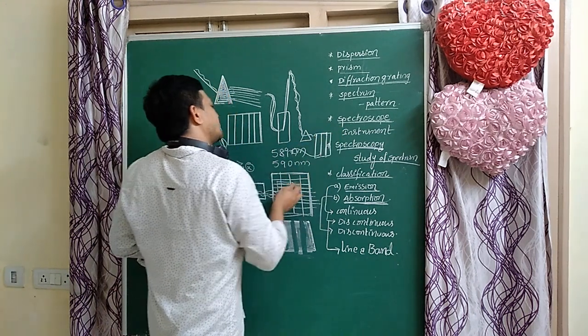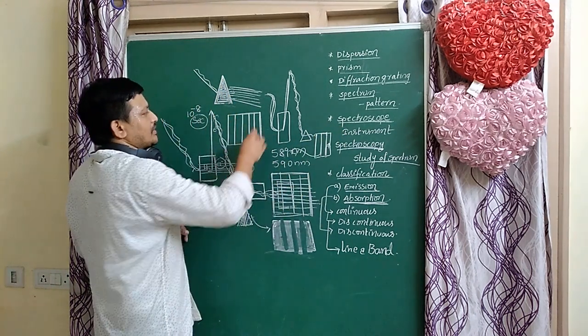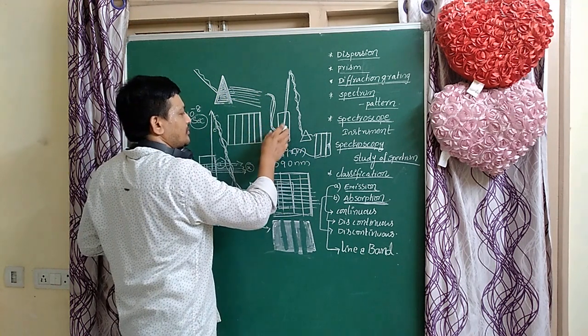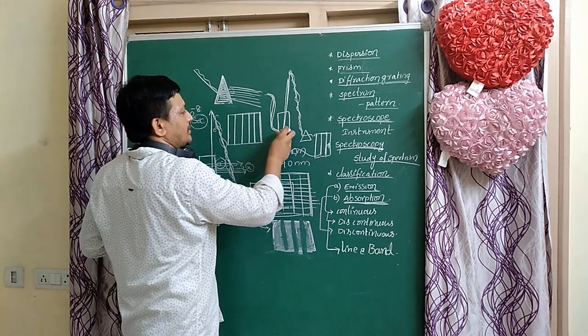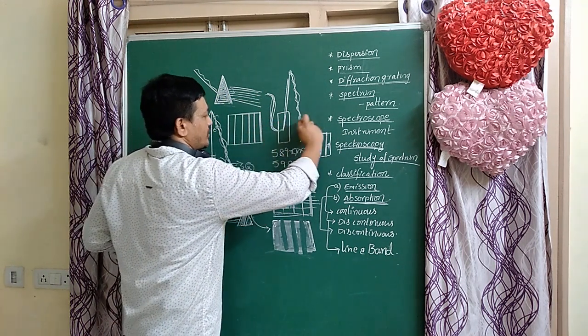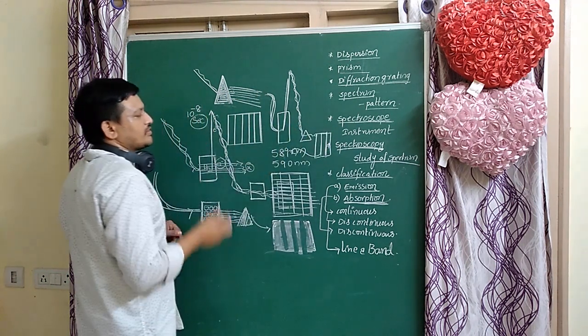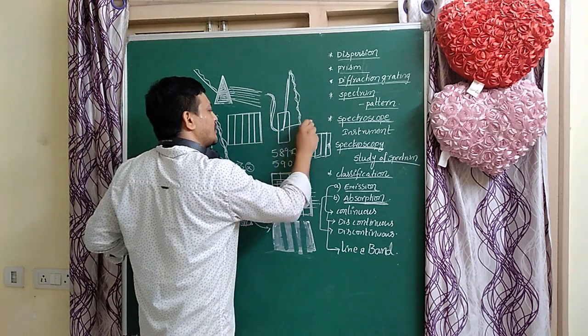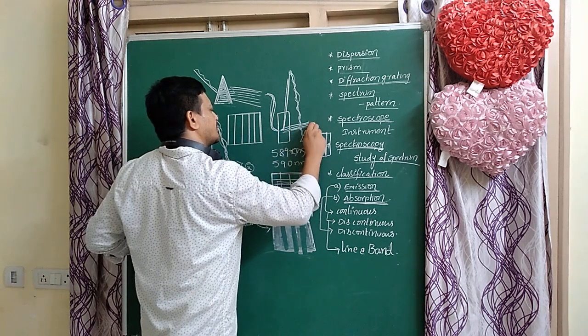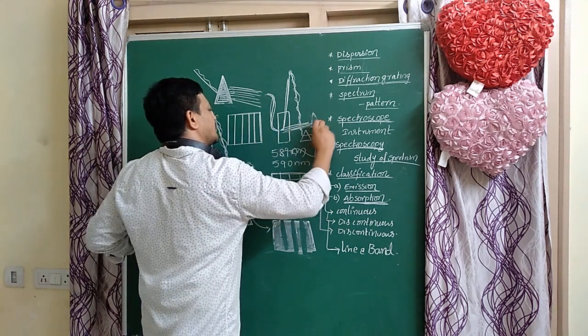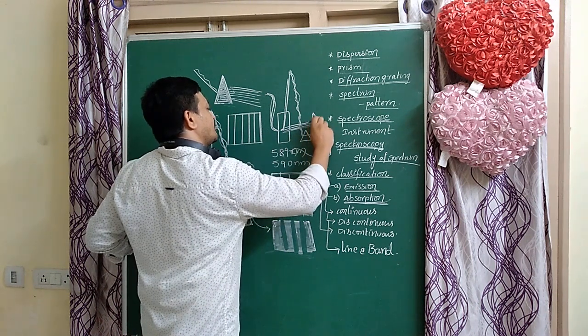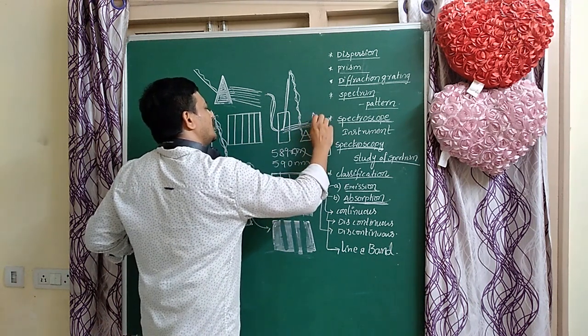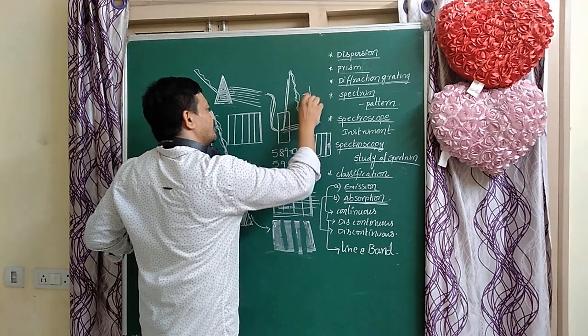Now, for the same spectrum, the light passes through the sodium vapors. Some light is transmitted, and the transmitted light is passed through the prism to get a spectrum.